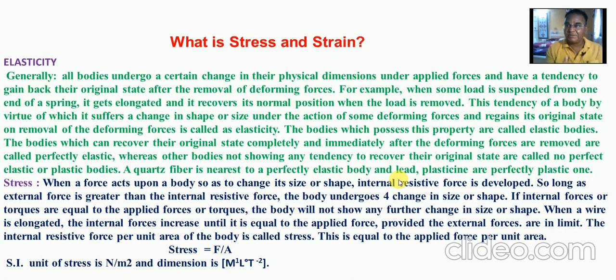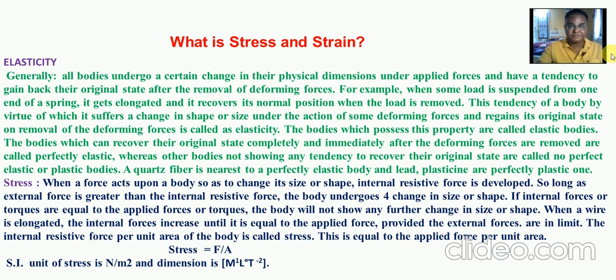For example, when we consider a particular wire and that wire gets elongated because of the deforming force, suppose the small change in length is dl and the original length is L, then dl upon L is called strain. Obviously this term is unitless and dimensionless because it is the ratio of the same quantities, change in dimension per unit original dimension.